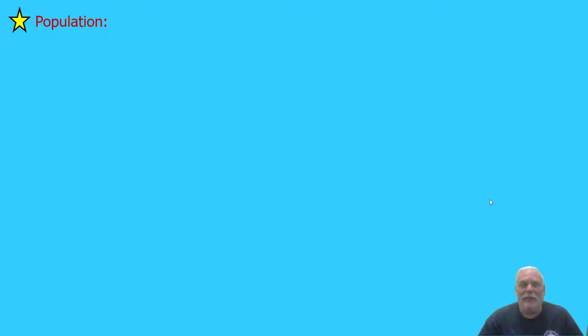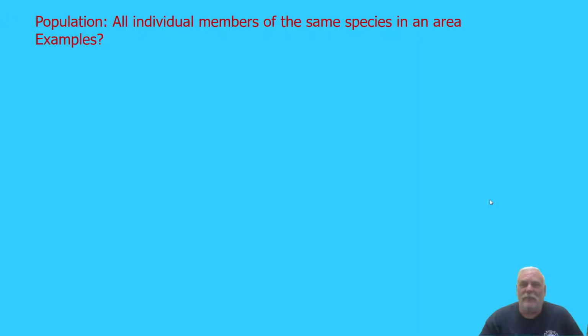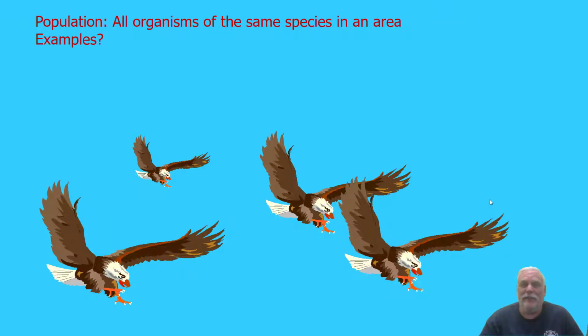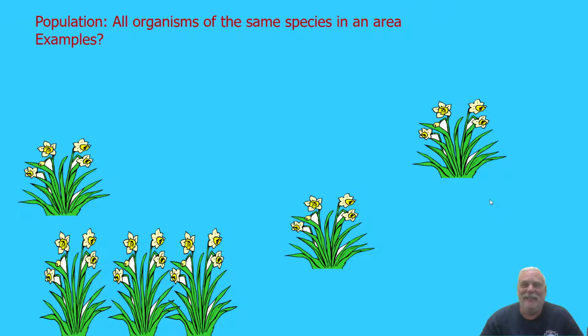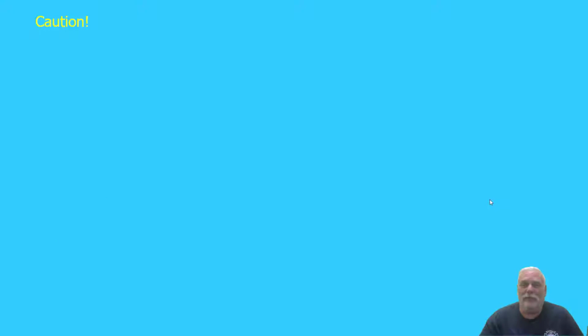Our next vocabulary term would be population. This sounds like a word you probably know, but it's used a little bit differently with a biologist. Our definition for population is all individual members of the same species in an area. Some examples of populations could include a whole bunch of eagles, a whole bunch of moose, and a whole bunch of lilies.